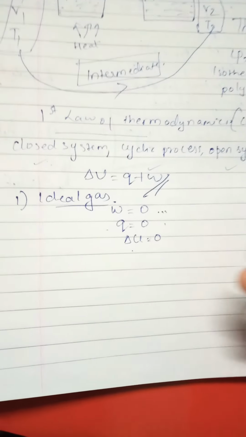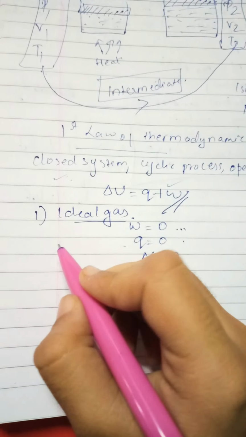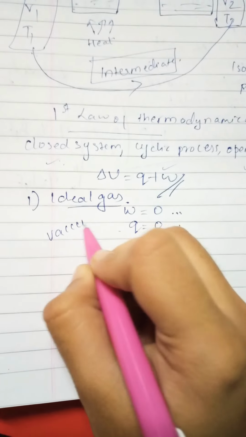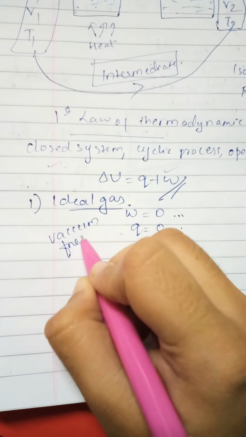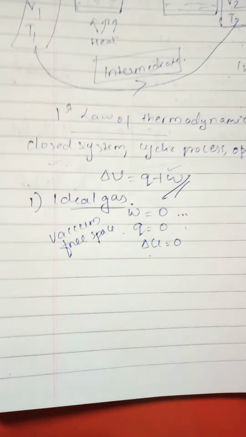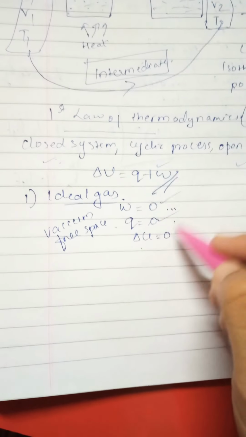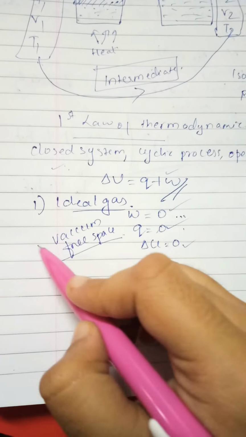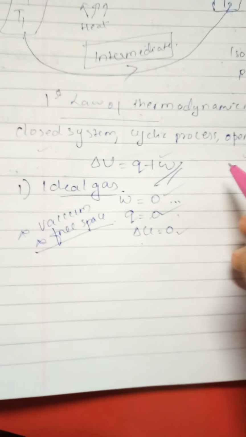Delta U is the change in internal energy. So whenever you see a question in any exam with ideal gas, vacuum or free space, and there is an option of 0 for work done, Q and delta U, then surely mark it.